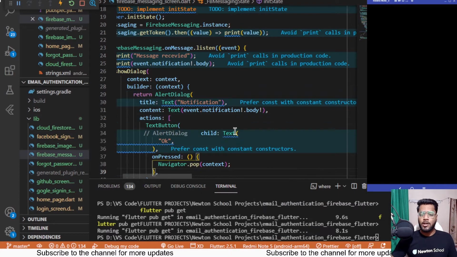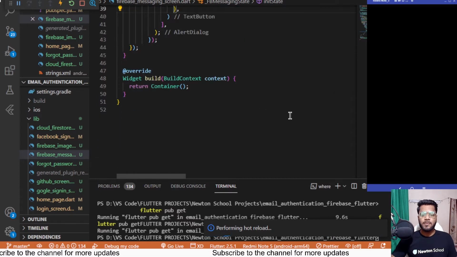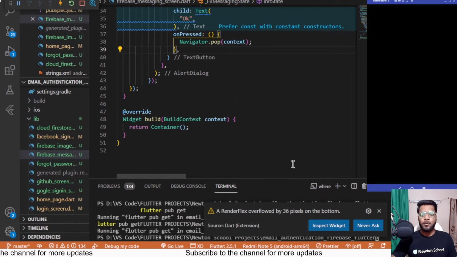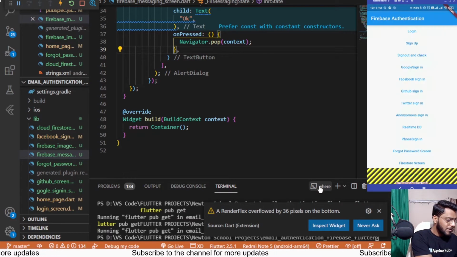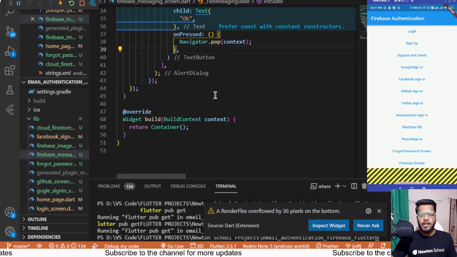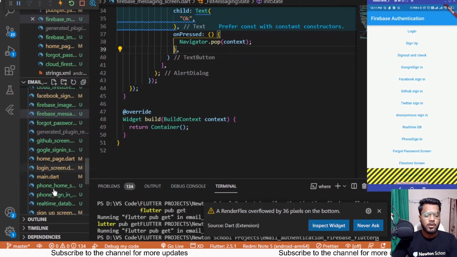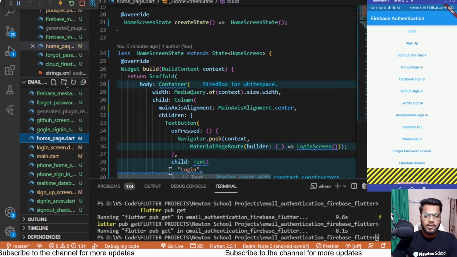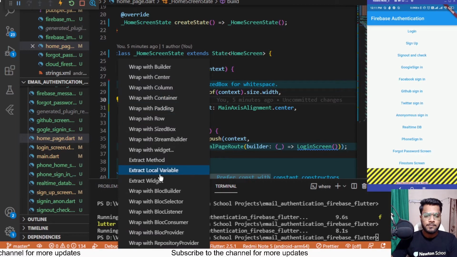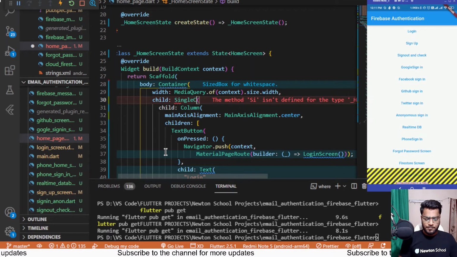And now we need to work on the build statement, which will be basically having two buttons through which we'll be subscribing to a topic or unsubscribing from a topic, as I have shown you already. So the app might be facing an overflow over here because we are adding all the things inside the home page, but we haven't added any single child scroll view over there. So let me add it inside this. So before we are having this column, wrap it inside a widget of type single child scroll view.